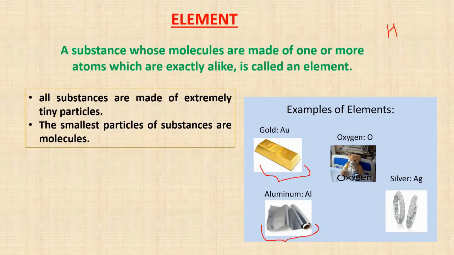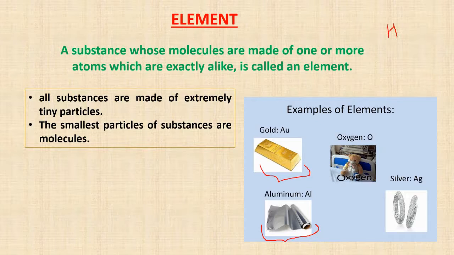All substances are made of extremely tiny particles. If we take the example of a gold bar, all these tiny particles come together and you get a big bar of gold. These substances are made of tiny minute particles or atoms which we can't see with our eyes.